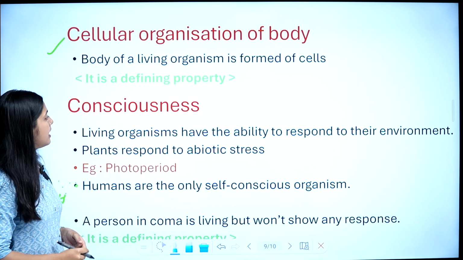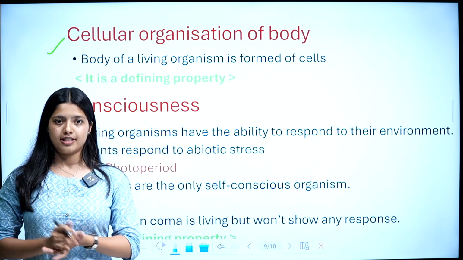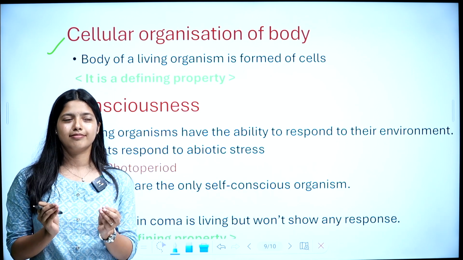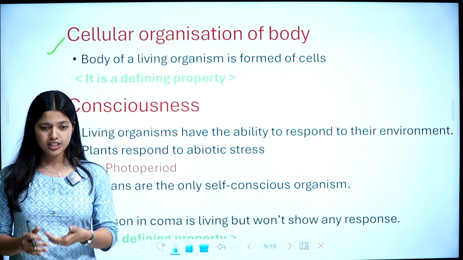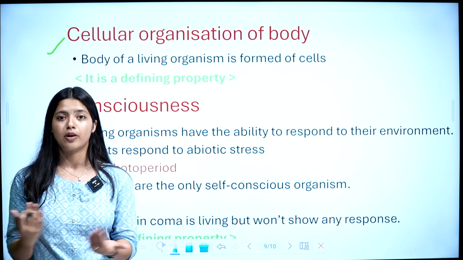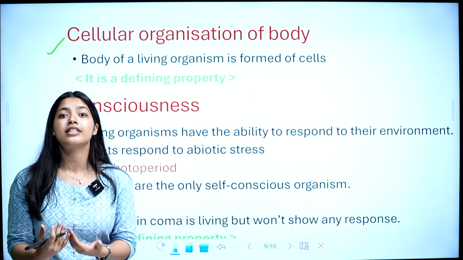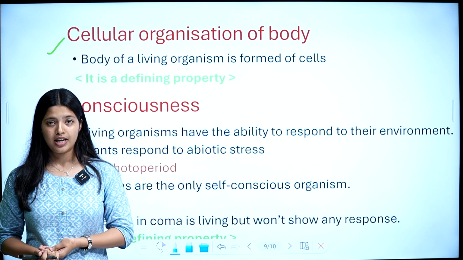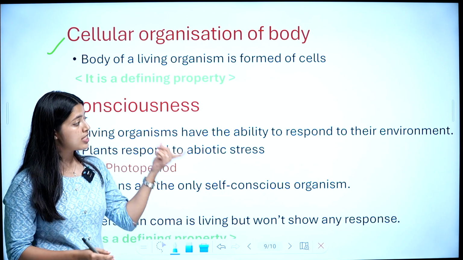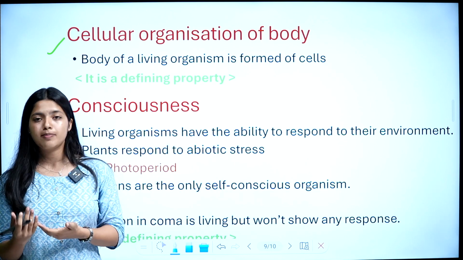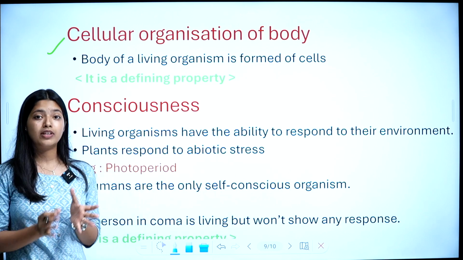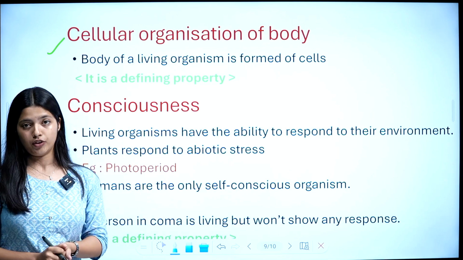Then next is consciousness. What is consciousness? Humans are the only self-conscious social animals. Consciousness is the ability to be conscious about your environment, about your surroundings. For example, I can interact with you. I am conscious about my environment and my surroundings. So living organisms have the ability to respond to their environment. When we are conscious about our environment, we can respond accordingly.